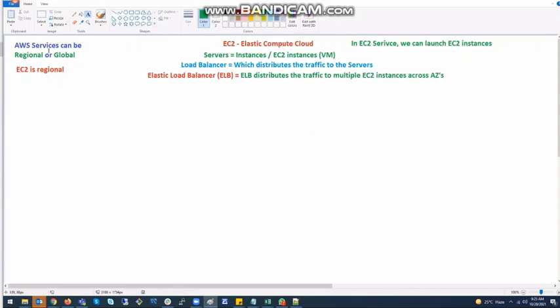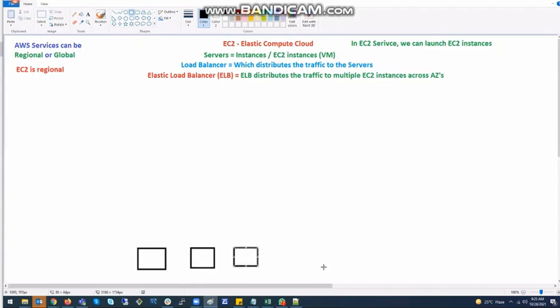Good. So let's take why we need this elastic load balancer. Let's come to on-premises. On-premises means the servers and the machines will be handled by us only, na? So let's imagine we have the on-premises here, one load balancer, one app server, and a DB server. First one should always be load balancer, LB, then the app server, and then the DB server.